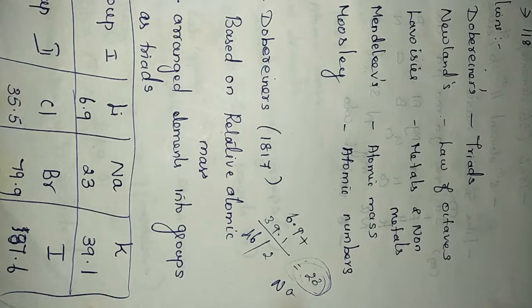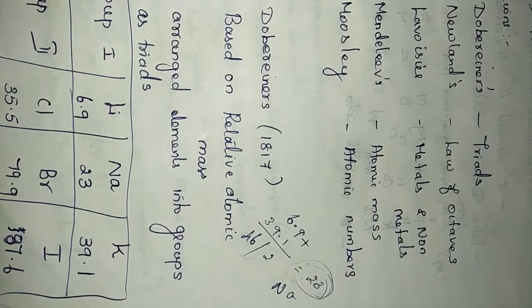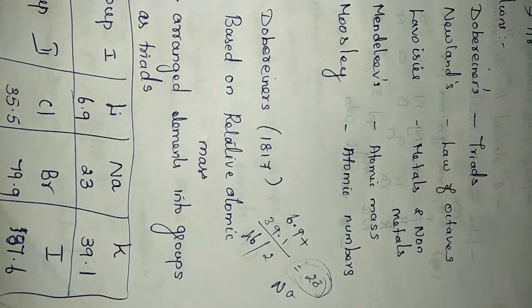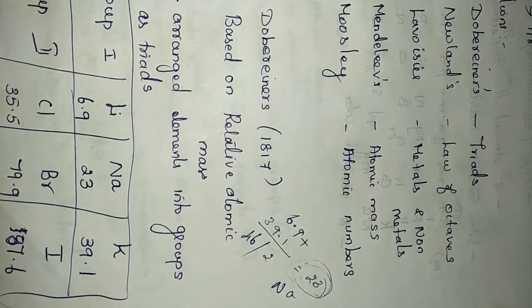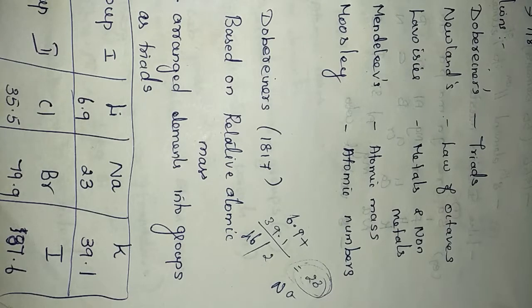And when you add the atomic mass of chlorine and iodine, we get the arithmetic mean, that is 79.9. That's the middle value. Like that he could follow, or arrange, only 3 groups. The first group contains 3 elements: lithium, sodium, potassium. The second one: chlorine, bromine, iodine. And the third one: calcium, strontium, barium.